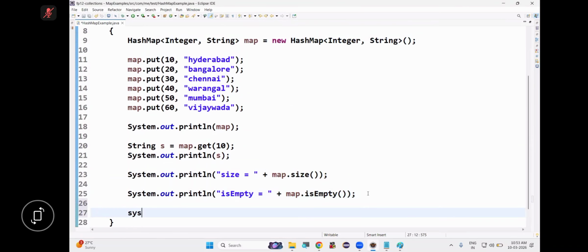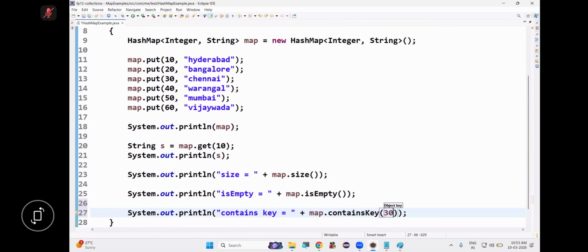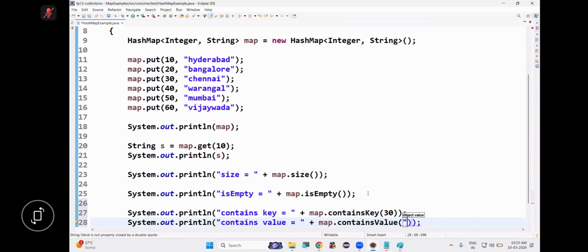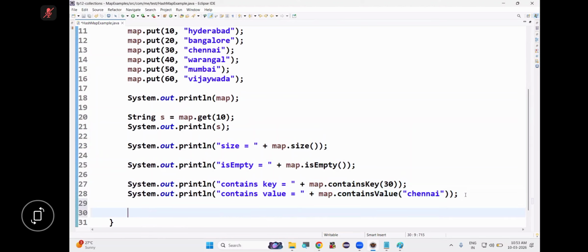I want to check whether a particular key is there or not. How to check? Map.containsKey. I'm checking whether key 30 is there or not. Return type is Boolean. In the same way, containsValue. Map.containsValue. I want to check whether Chennai is there or not. Is this clear? Let's run. Contains key true. Contains value is also true. People are following or not? I want to remove a particular key-value. So map.remove. 60 I'm removing. What is the 60 key value?